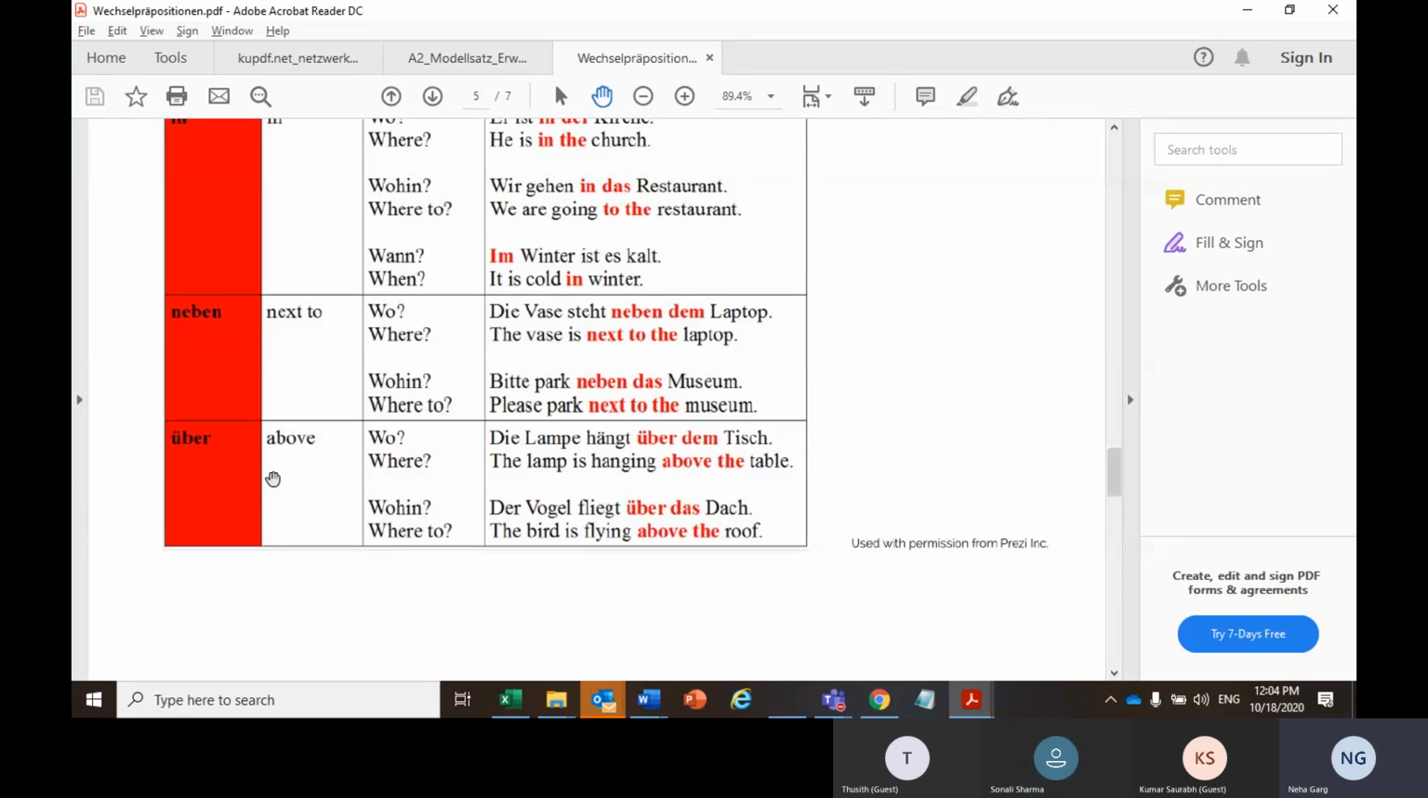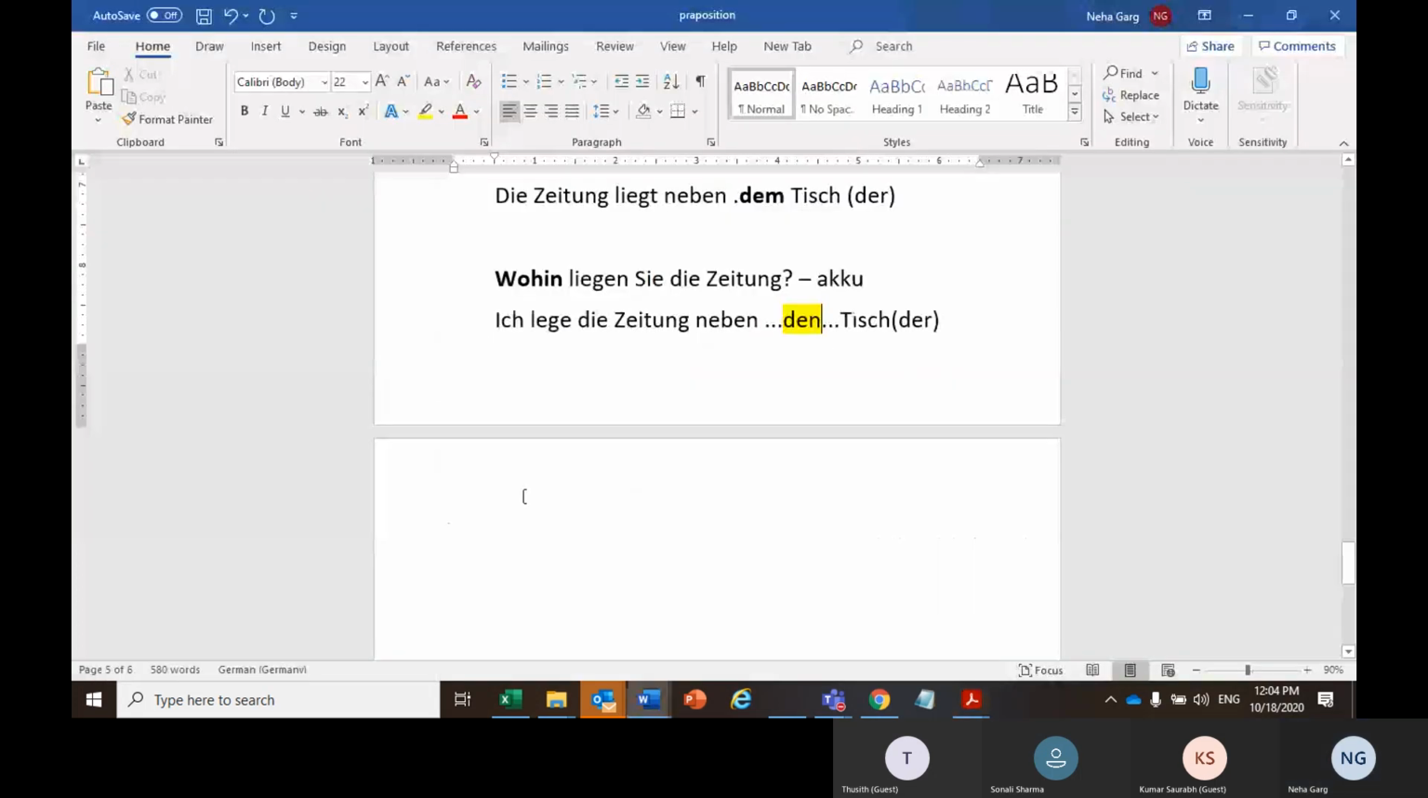Now, talking about über. Über is above something or over something or about something. So, in the wo case, die Lampe hängt über dem Tisch. The lamp is hanging above the table. Wo hängt die Lampe? Now, this is dative case. Why is this dative? Because it's a wo case where the lamp is hanging. There is no movement. It is there already.